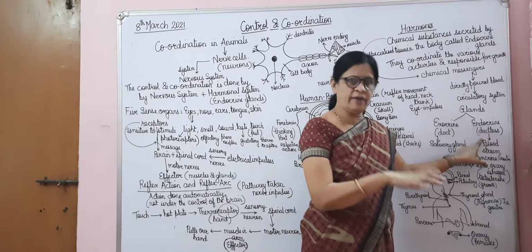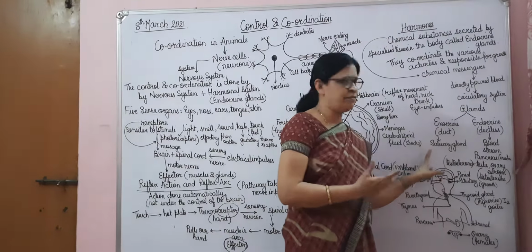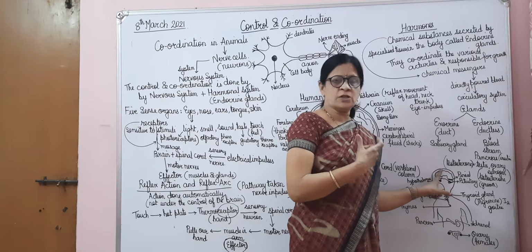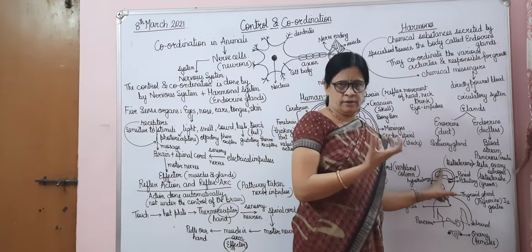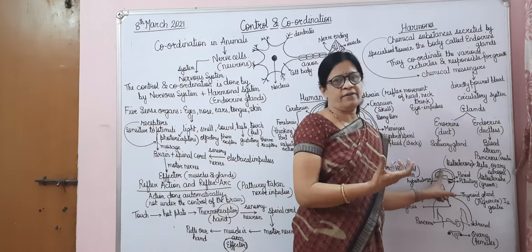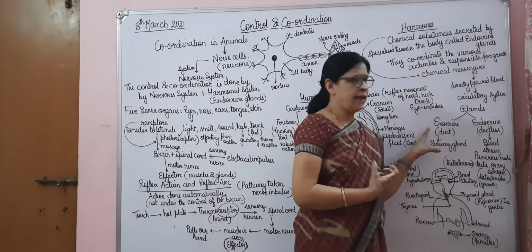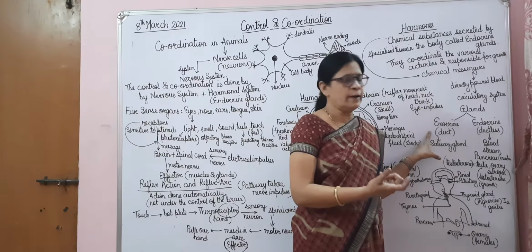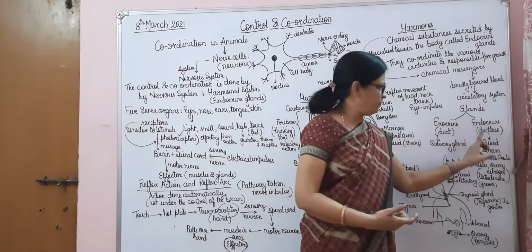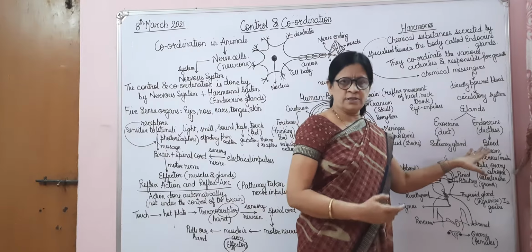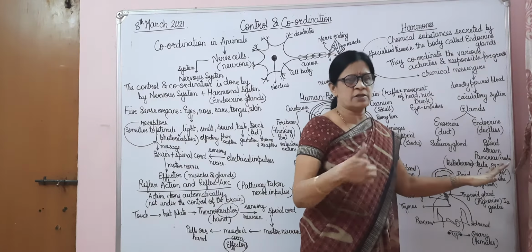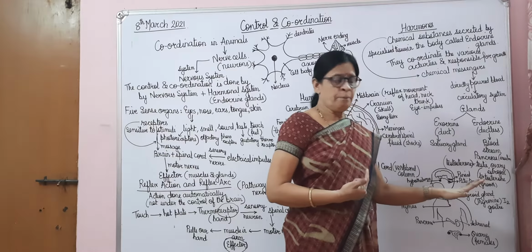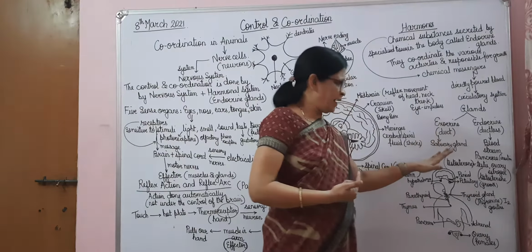Some glands may have ducts. For example, the salivary gland present in our mouth has a salivary duct. With the help of that duct, the salivary gland secretes saliva in our mouth. So these are known as exocrine glands, which have ducts, and the second are endocrine glands, which are ductless. Here the secretion of the gland goes directly into the bloodstream and circulates in our whole body. Now there are different glands present in our body.